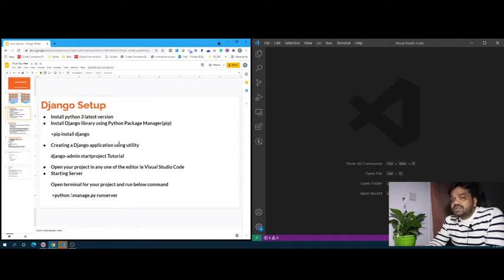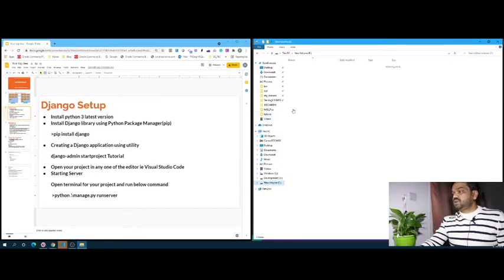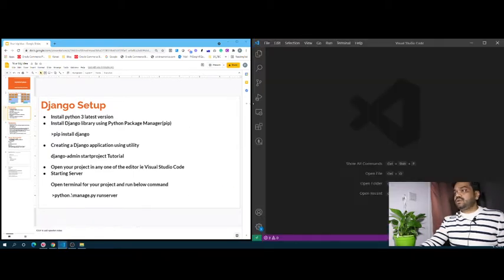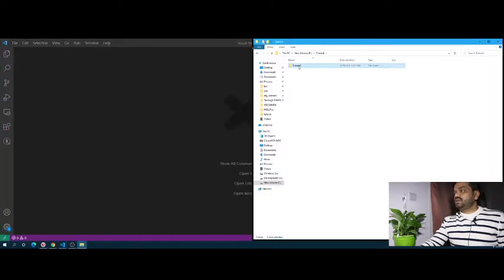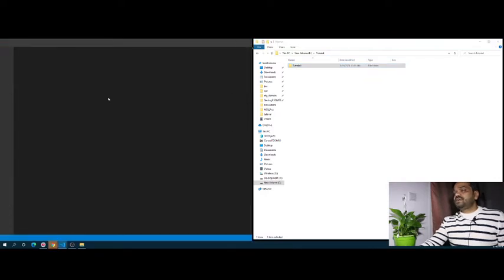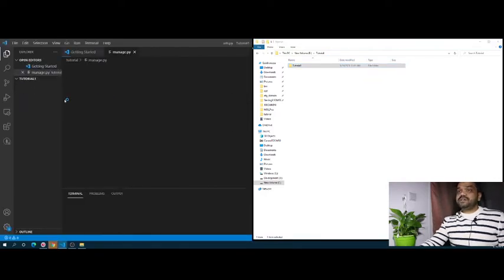And I'll tell you how we are going to do the setup for Django, then we are going to do the setup for PostgreSQL, then Cassandra. Okay, I've already created one local directory here in my local system. Here I have created tutorial 1. I'll be using this one as a local directory where we are going to create a Django project. I'll just drag and drop here to create a workspace for the tutorials.